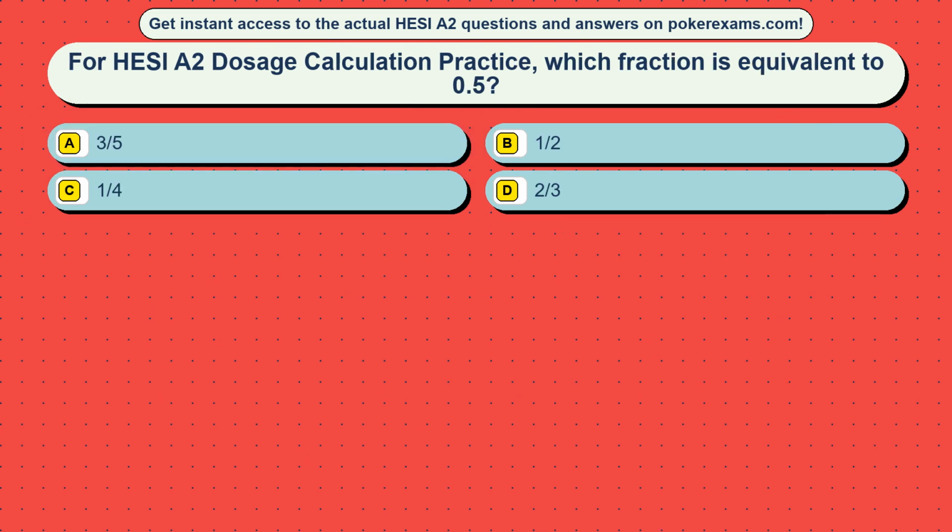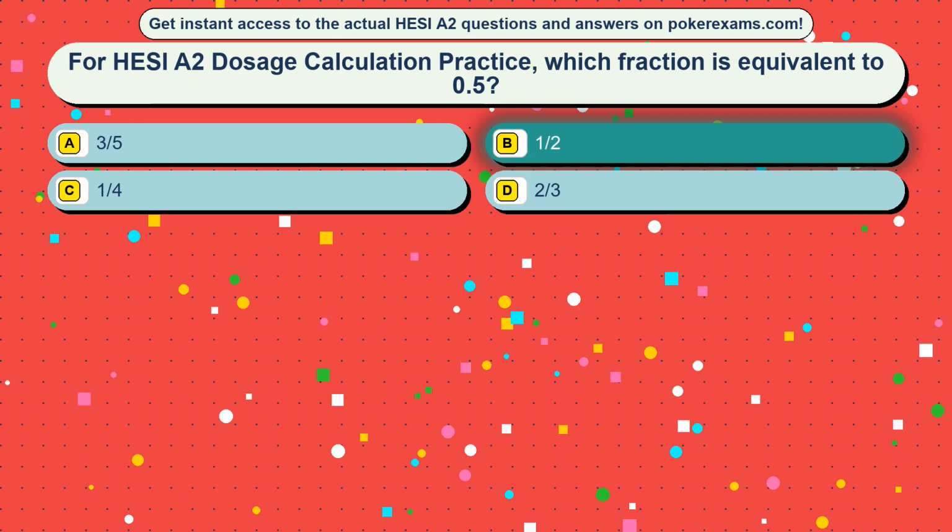Question 12. For HESI A2 dosage calculation practice, which fraction is equivalent to 0.5? Option A, 3/5. Option B, a half. Option C, the quarter. Option D, 2/3. The correct answer is option B, a half.